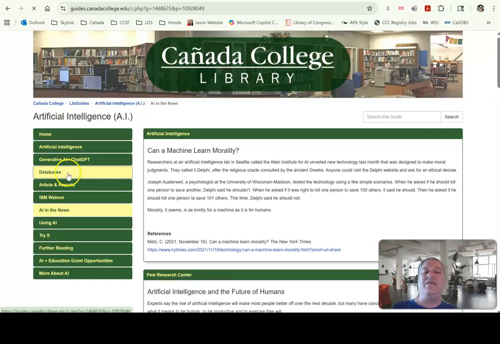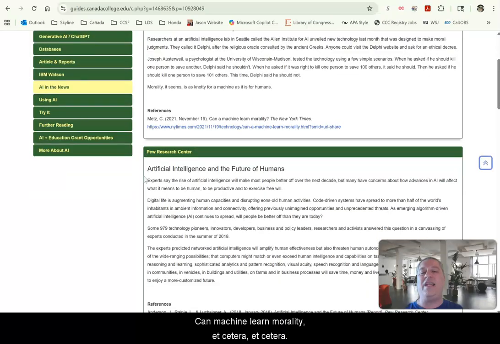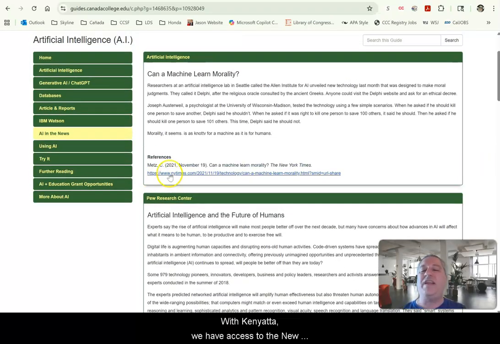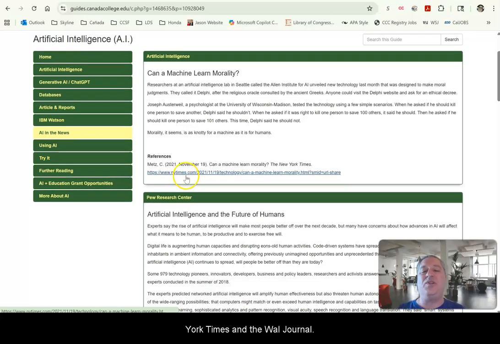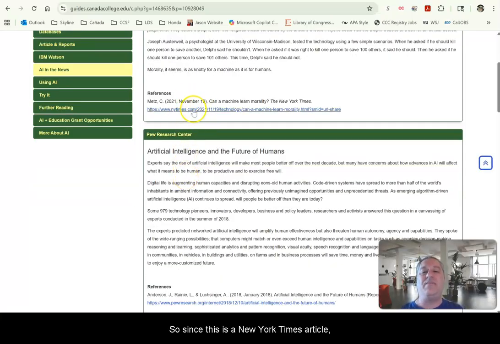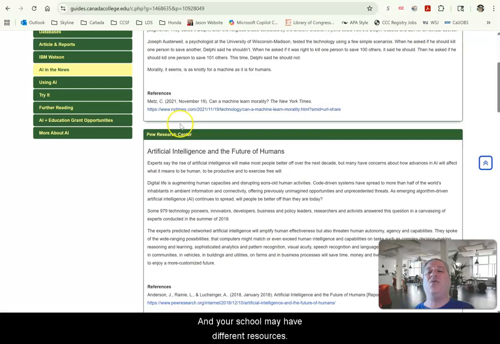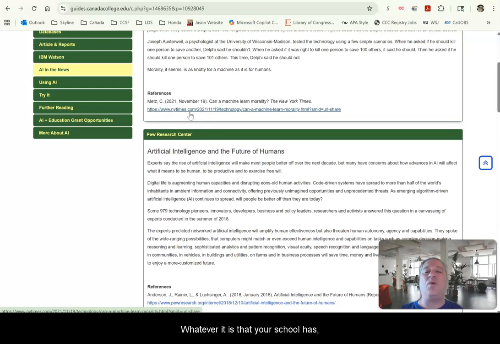You can go through these again. AI in the news, can machine learn morality, etc., etc. With Cañada, we have access to the New York Times and the Wall Street Journal. So since this is a New York Times article, you can actually use it, and your school may have different resources. Some of your schools may have New York Times, Wall Street Journal, Washington Post, LA Times, whatever it is that your school has. You'll have access to those for free. This is usually the free subscription. You may have access to it in OneSearch. They may have different ones there. You may have a database that has access to it. Whatever it is, you should have access to it.